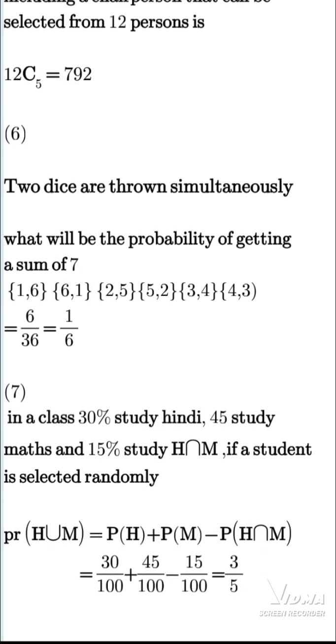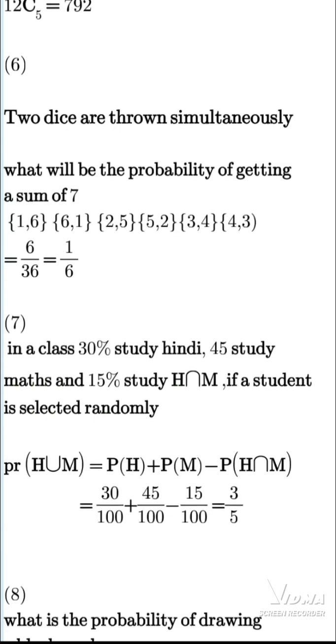Two dice are thrown simultaneously. So the probability of getting the sum of 7: the sum of 7 can only come as 1,6; 6,1; 2,5; 5,2; 3,4; 4,3, and that's 6/36, which is 1/6.